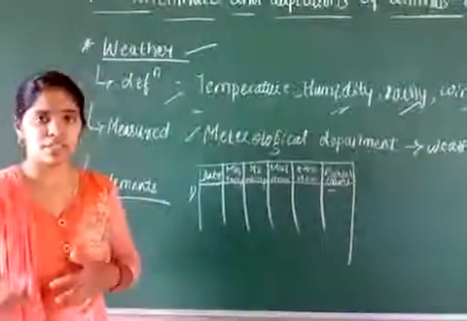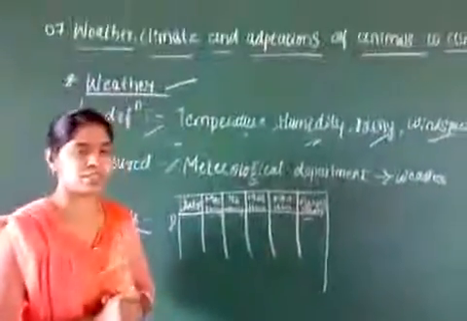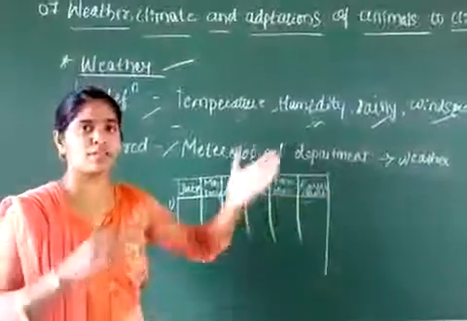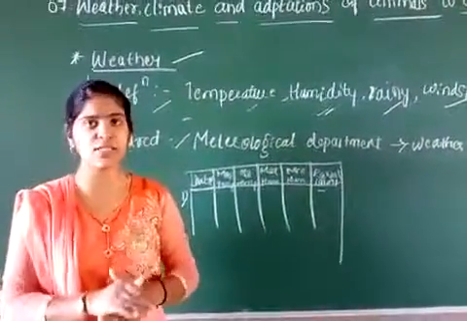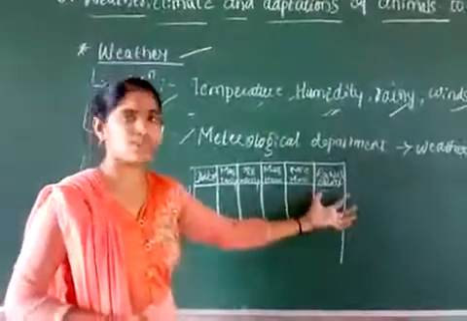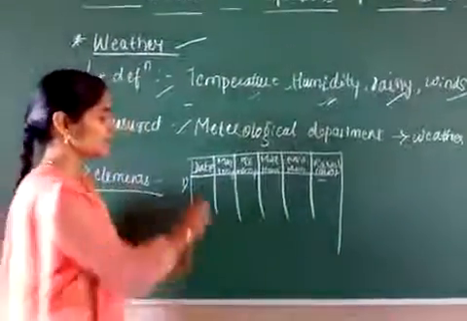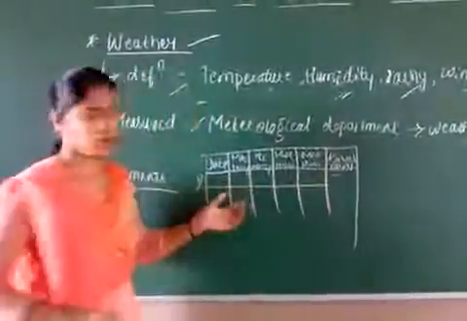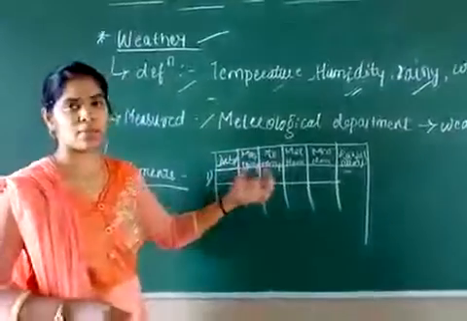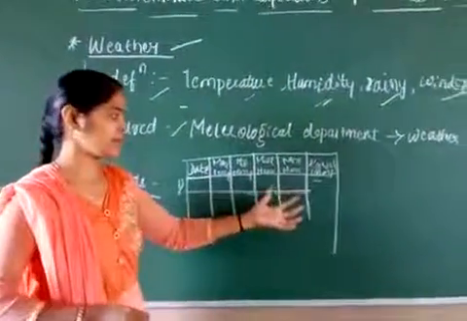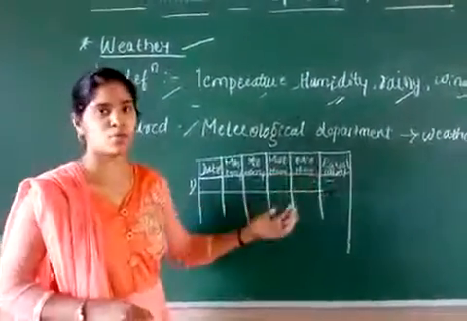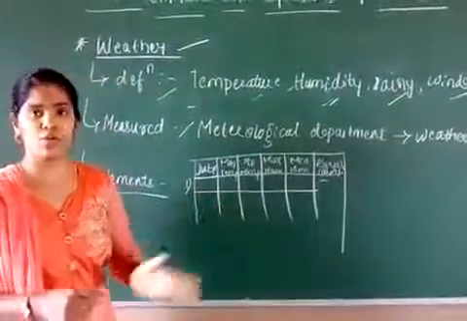In the rainy season the rain will be more, but in this season the rainfall is less. For that you have to leave this column blank and do this activity. You must write the maximum and minimum temperatures, and the maximum and minimum humidity. You have to do it today only.